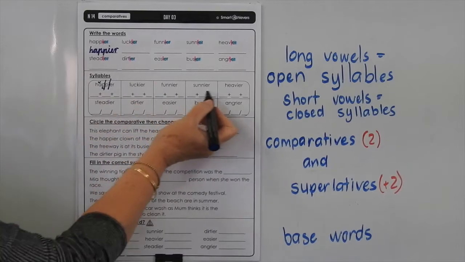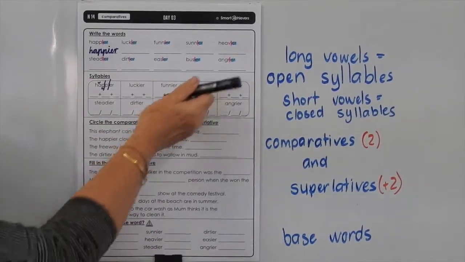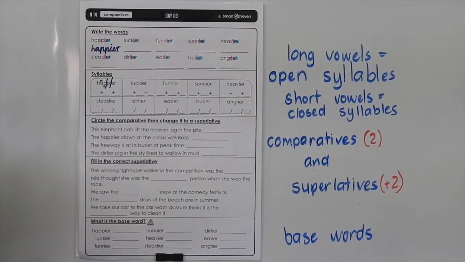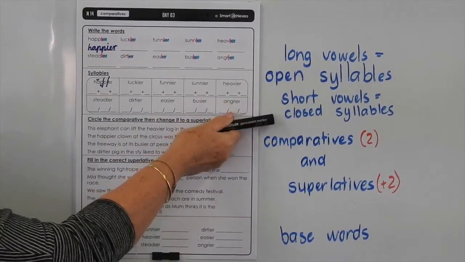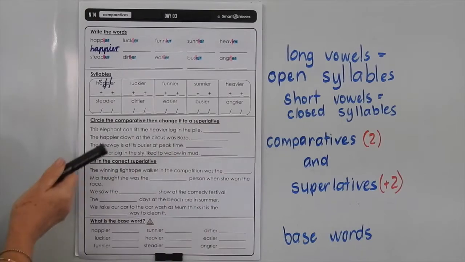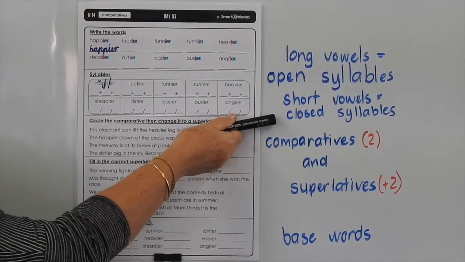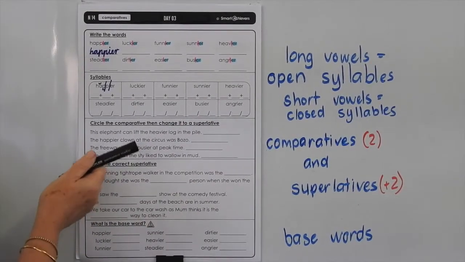So all you have to do down here, as I just went through, you've got to break these words into their syllables. Remember that if you have a long vowel sound, you leave the syllable open. That is, you don't close it with a consonant. Whereas if you have a short vowel sound, you do have to close the syllable with a consonant. So short vowels, you're going to cut off the syllable after the consonant.